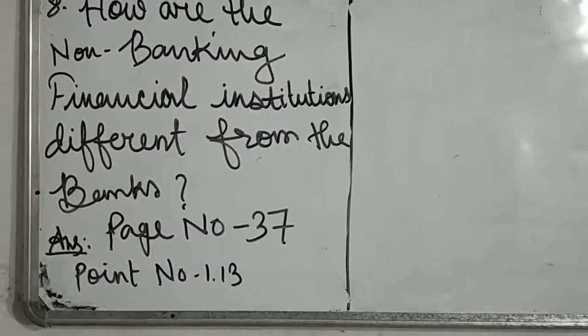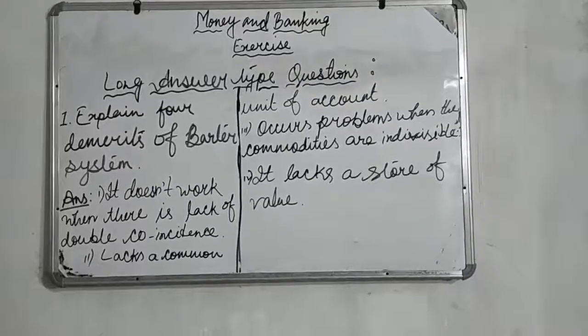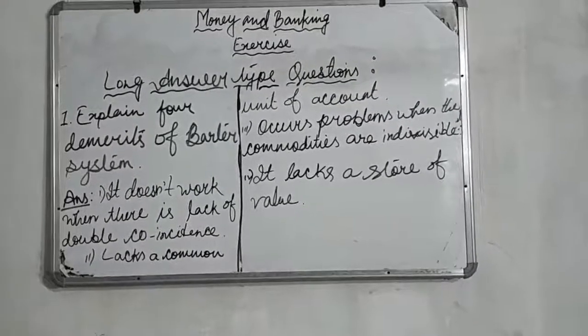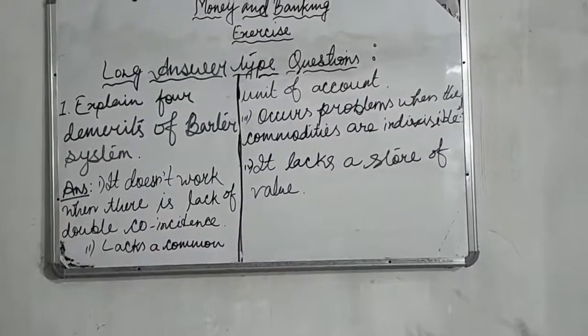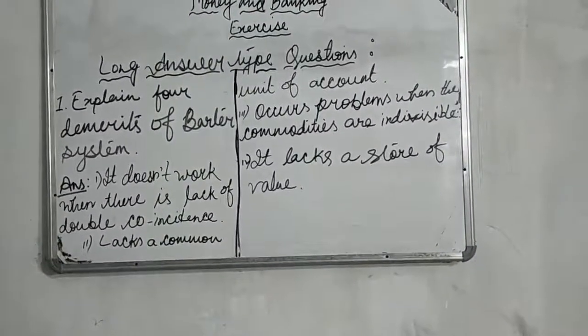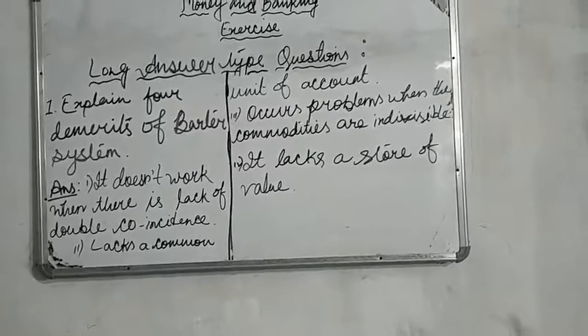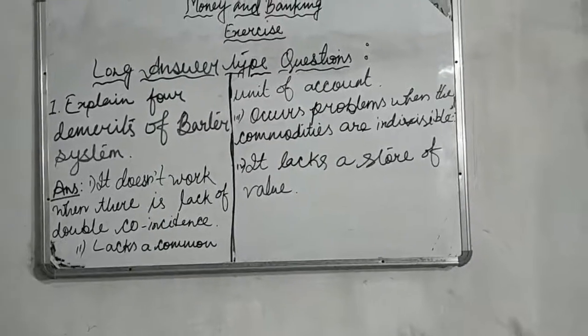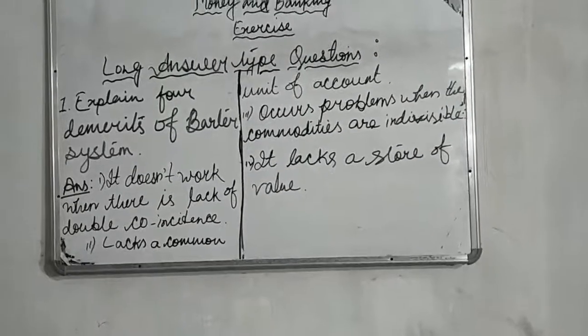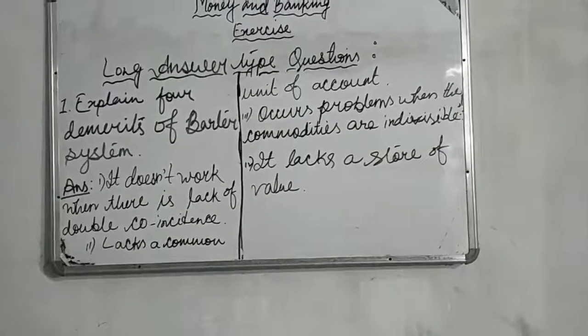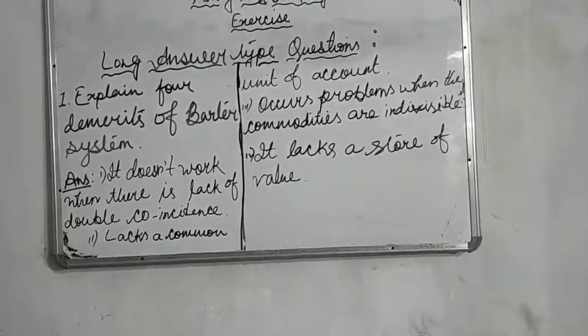Okay. Let's discuss long answer type questions. Number 1 is, explain 4 demerits of barter system. So I have given you the points and you will have to explain every point in 3 or 4 lines because it is mentioned as explain. So you will have to write the answer elaborately for getting good marks.